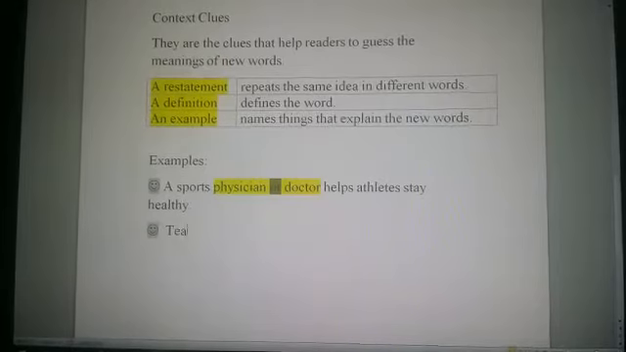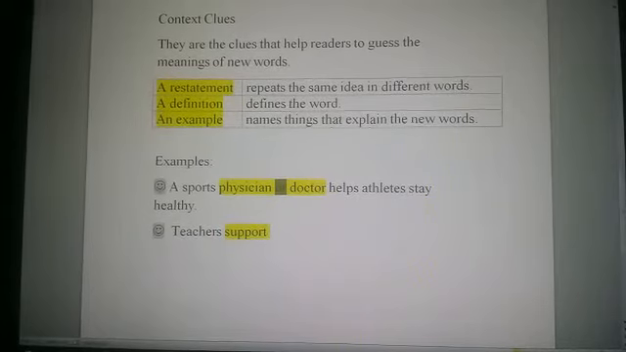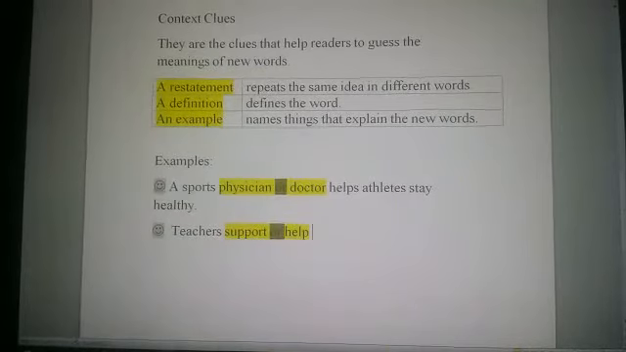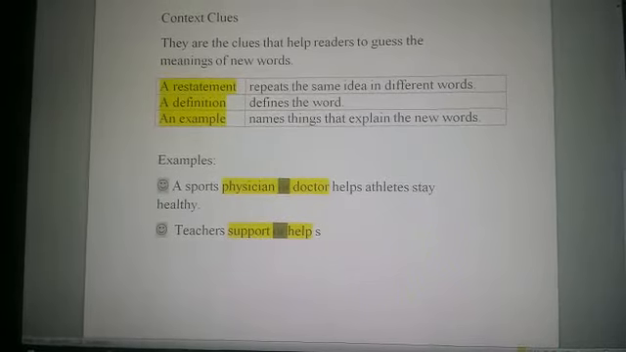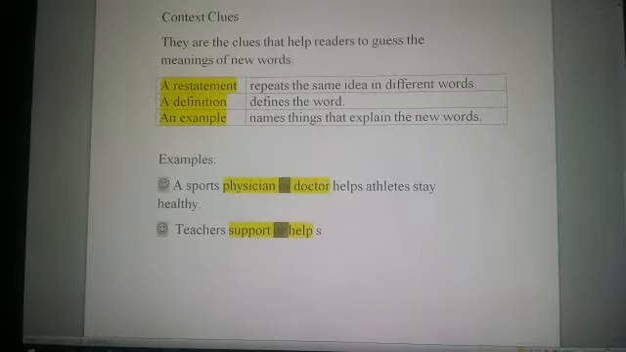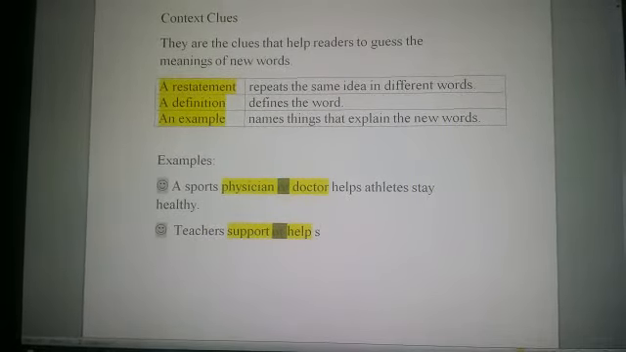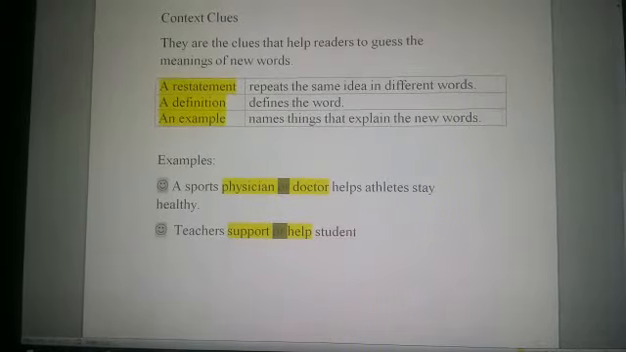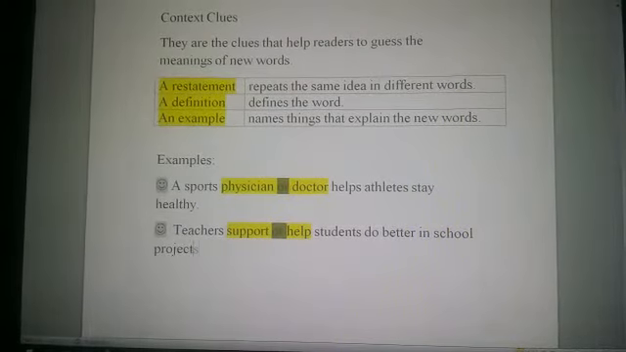Another example. When I say teachers support, what is the meaning of the word support? It may be a little difficult for some students, but when I say support or help, support means help. Support has the same meaning as the word help. You don't have to go back to the dictionary because support means help and help means support. I make restatement using the context clue or. Teachers support or help students to do better in school projects.